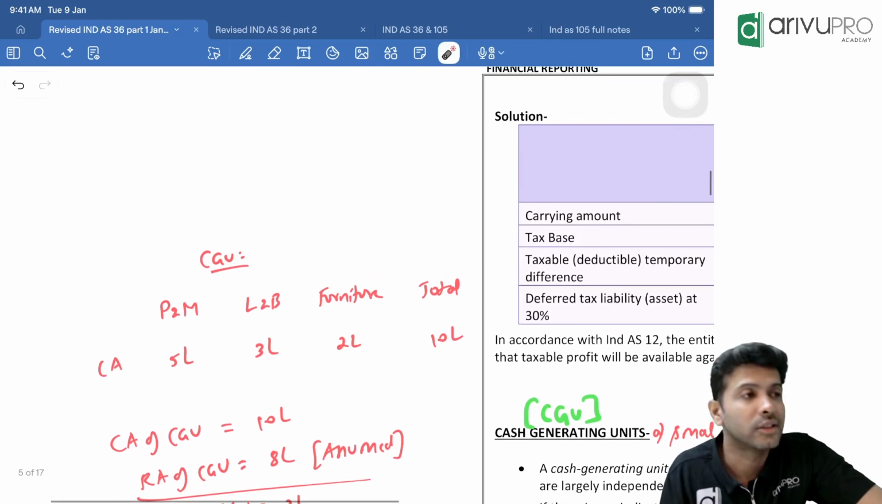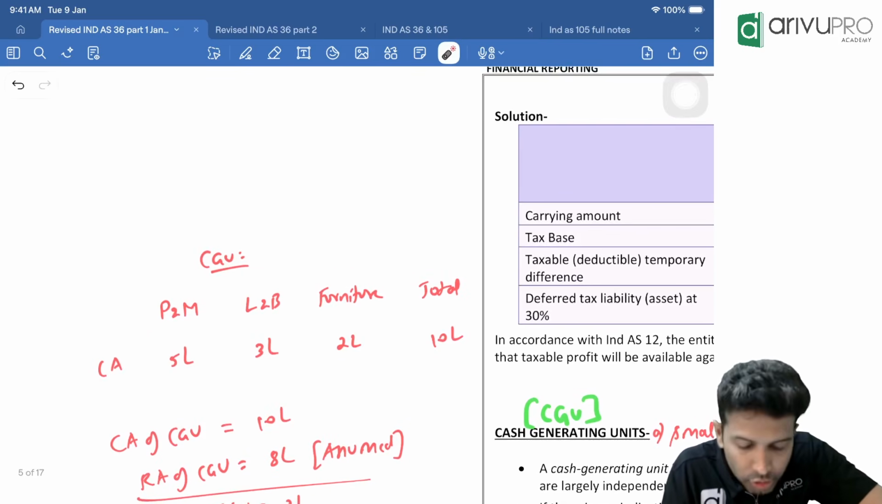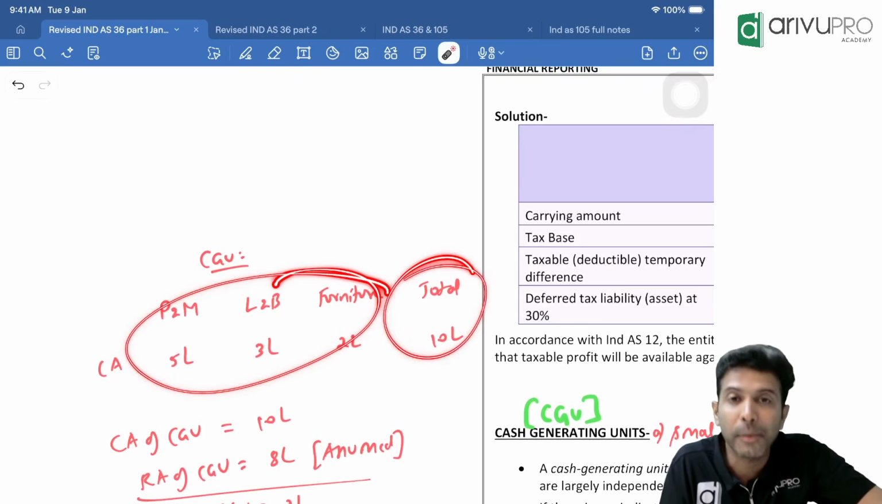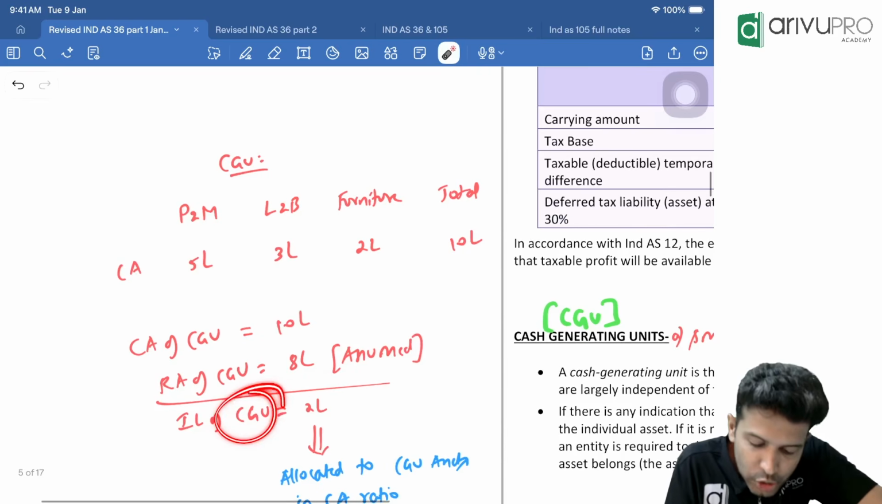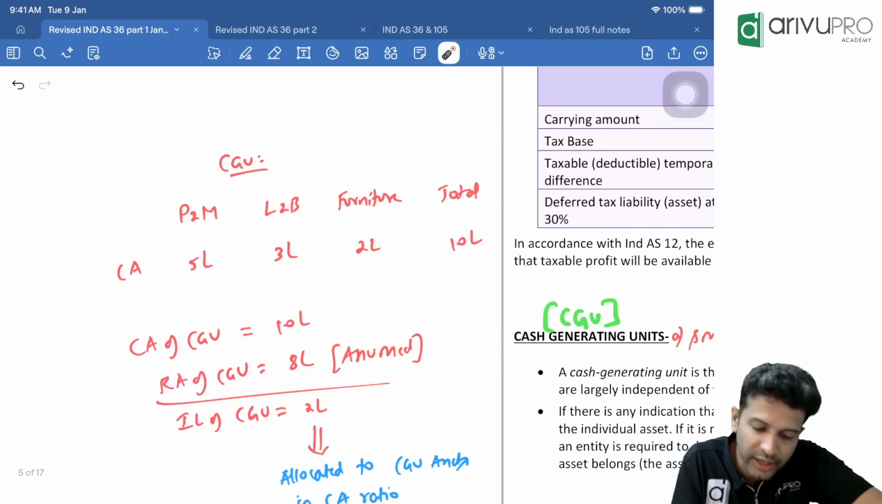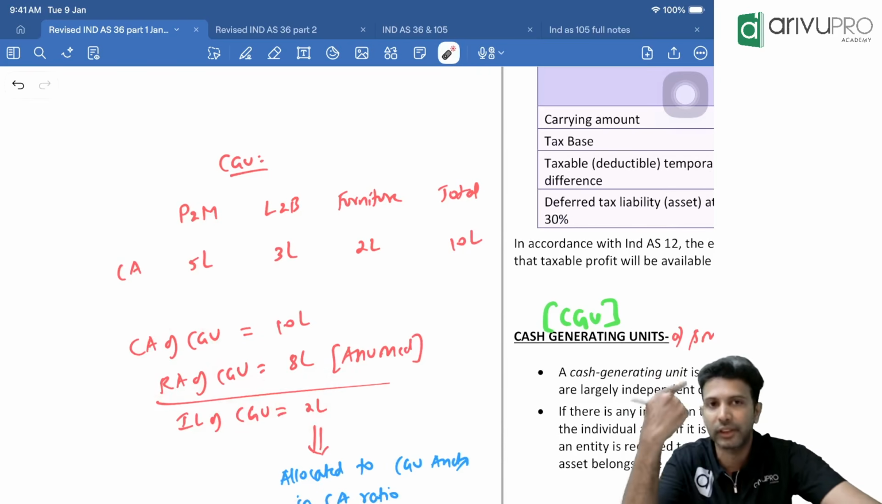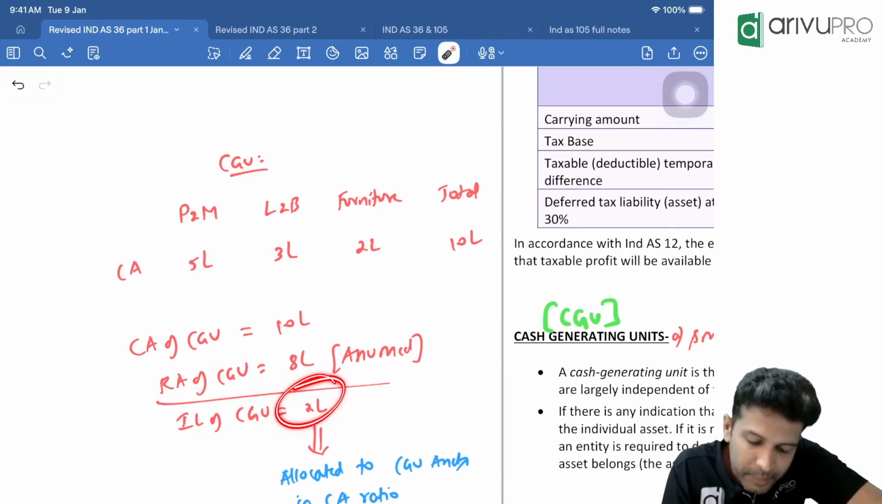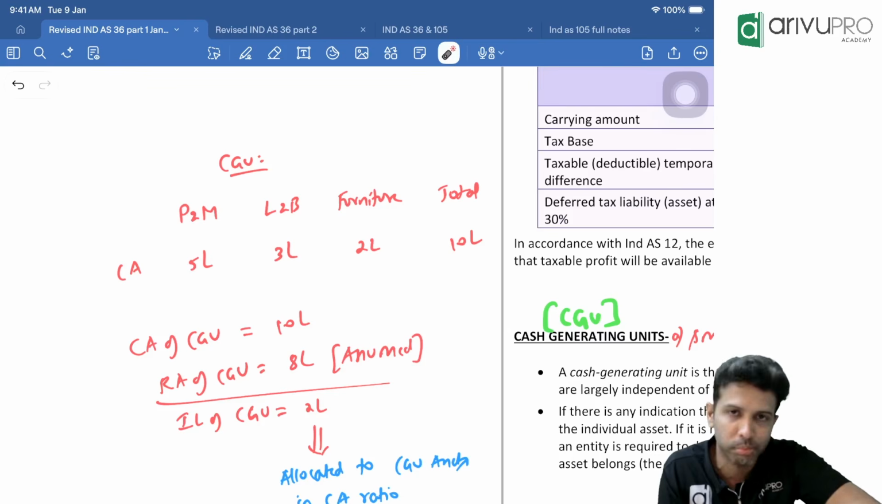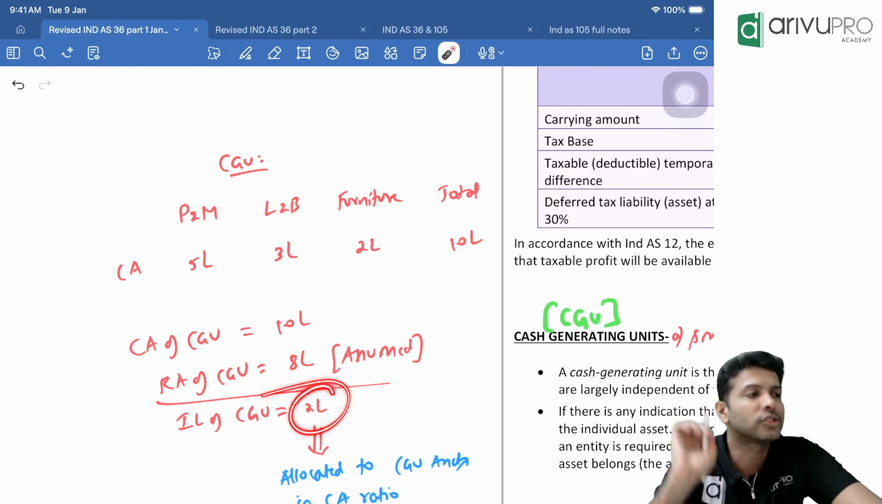For which asset? This 2 lakh is the impairment loss, not for any specific asset. This is the impairment loss of the group. So CGU ka impairment loss is 2 lakh. Since you are taking group ka carrying amount and comparing with group ka recoverable amount, the impairment loss that you get is also relating to the group.